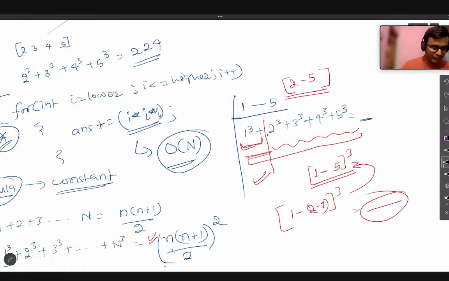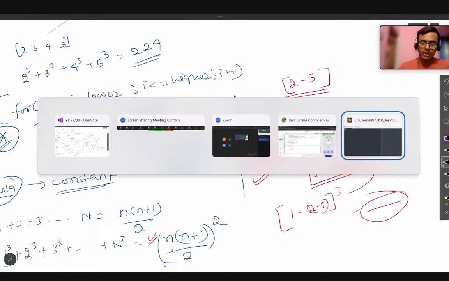So I hope you understood this. Please ask me if any doubt occurs. Otherwise, we will go to code this one, okay? Is everyone clear with this approach? What we are going to do here? Okay, so I think you have understood this. So we will go and code that up, okay?